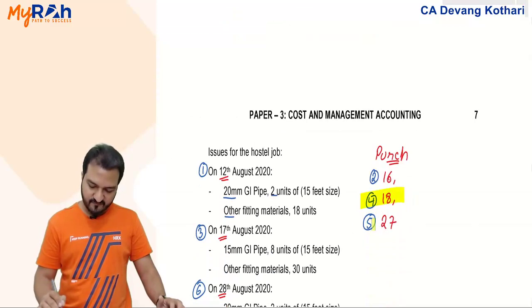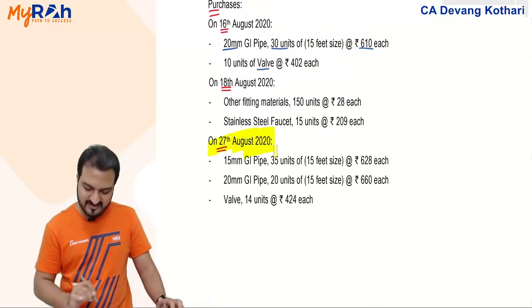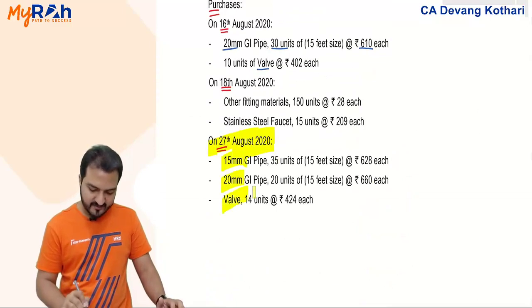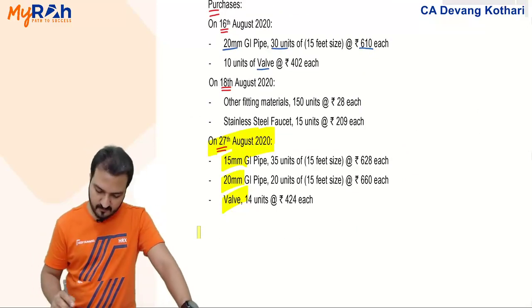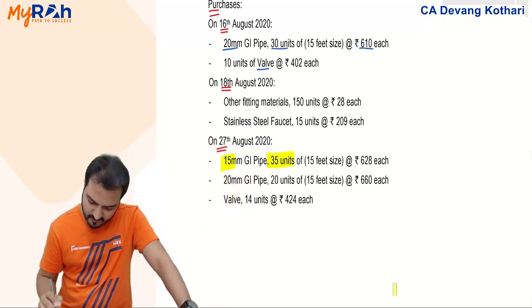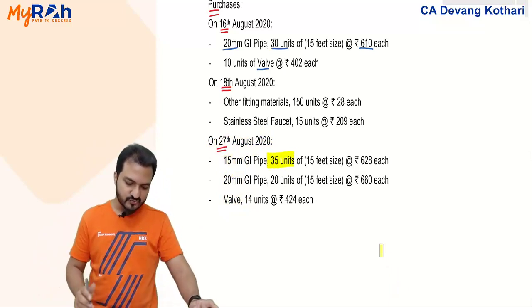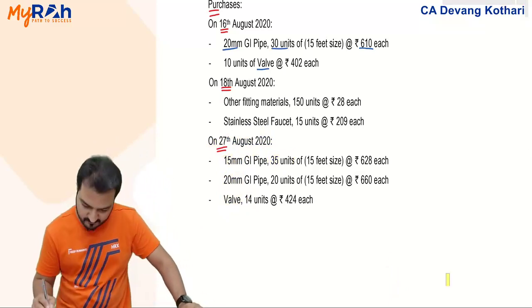Next event, after the 4th, the 5th is on 27th August, again a purchase. On 27th August, again your purchase. 3 items are purchased here. For 15, 35 units at 628. 35 into 628 is 21,980.